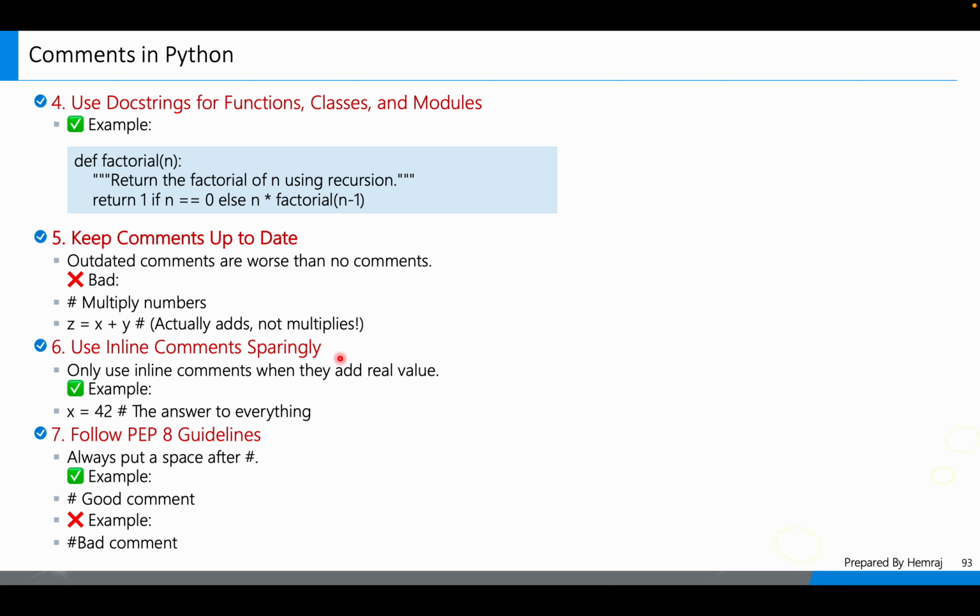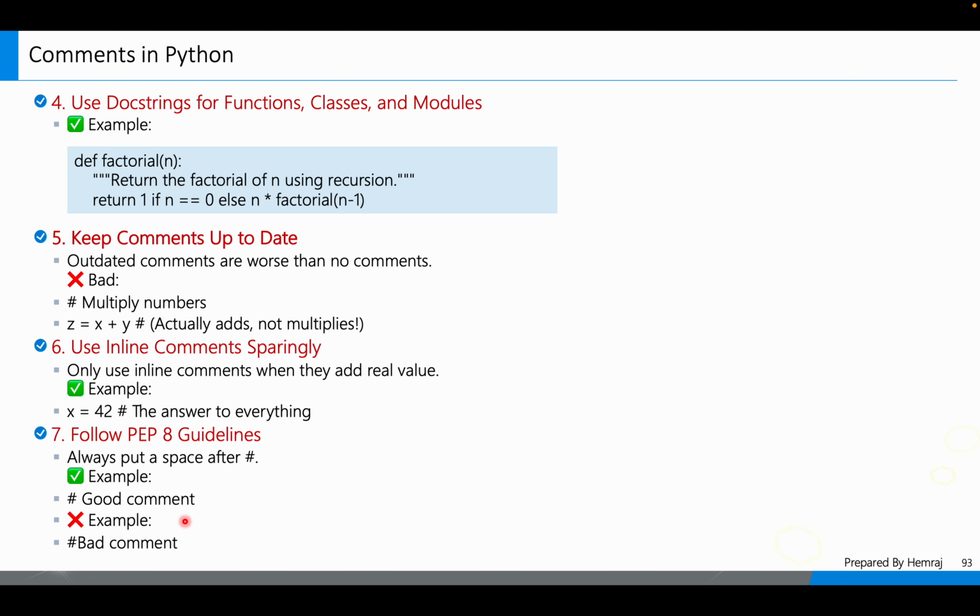Use inline comments sparingly and follow PEP 8 guidelines. Always put a space after the hash. Very important, I already told you: always put a space after the hash. Right? Example: this is a good example, hash, gap, good comment. In a bad comment there is no gap between the hash and your comment. That is the bad comment.